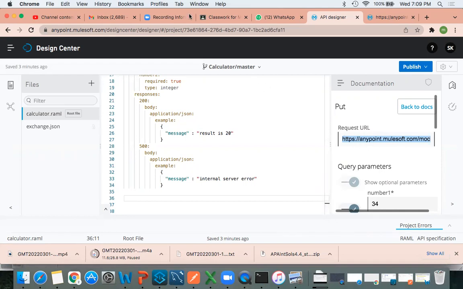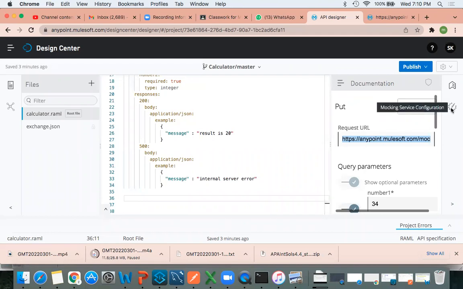Now, again, this is an interview question. So what is mocking? Mocking is nothing but a temporary URL to provide to a client or end user. So where will you get this mocking option?